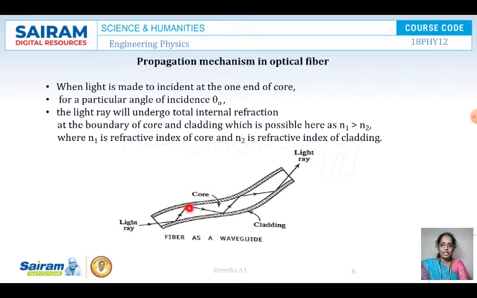See here, this total internal reflection. This ray is not entering the cladding, the shaded part, at all. So multiple total internal reflections are happening and the ray comes out. This is the propagation mechanism of light in an optical fiber.